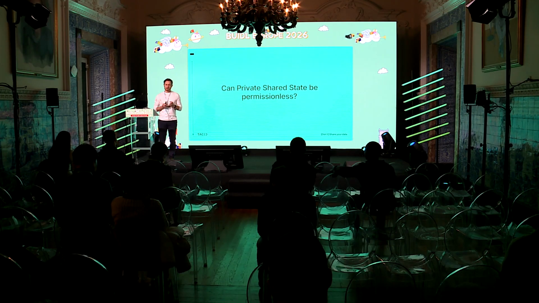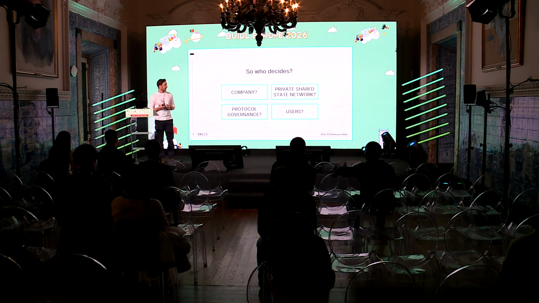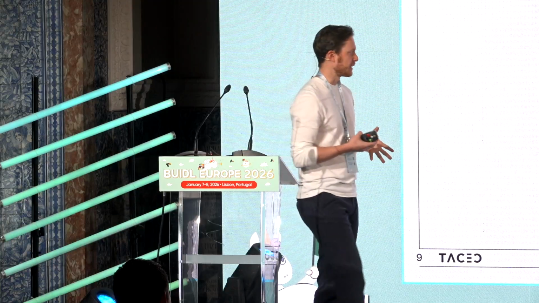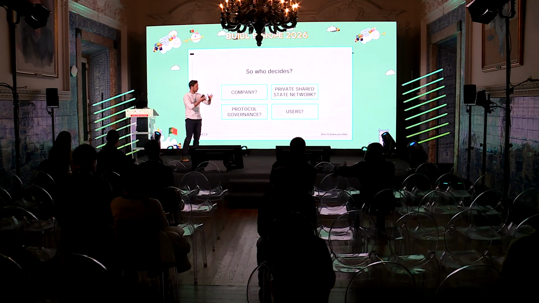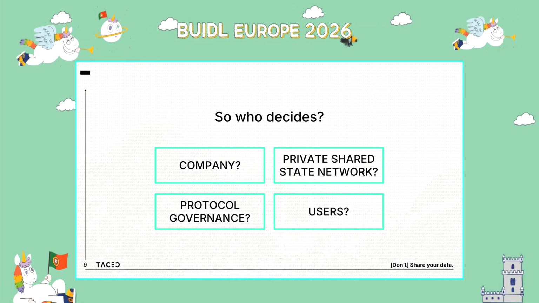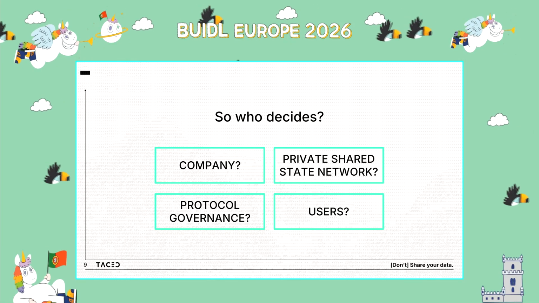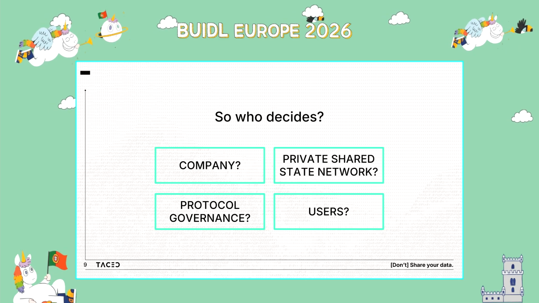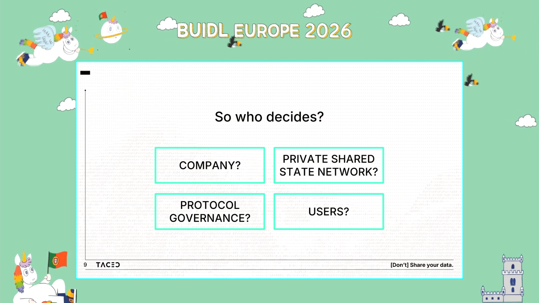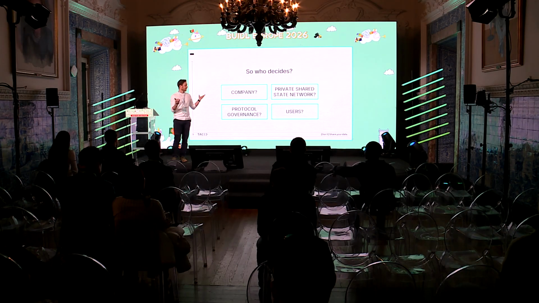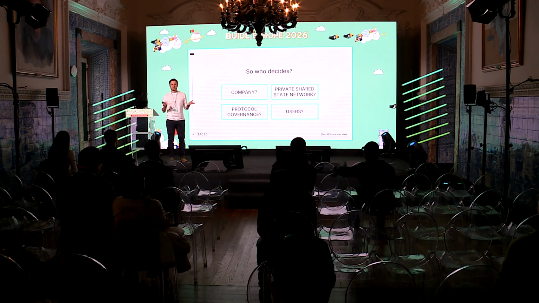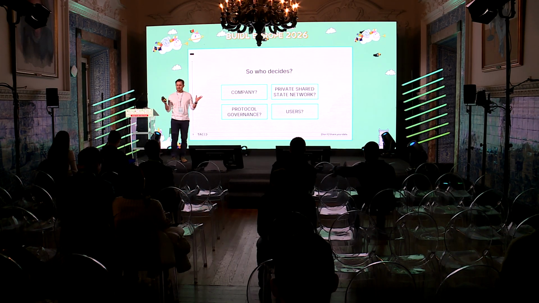Now, once you realize that arbitrary logic is off the table, the question that arises is, who decides which logic is allowed to run on this state? Let's walk through this first from an app perspective. Say there's an app on the private shared state network that is controlled by a company, for example. Now, the company can deploy whatever smart contract they want, and one of them is, of course, copying all the data into their central database, giving the user no technical privacy guarantees, so they can also just rely on the written word of the company not to misuse the data. No need to use some fancy cryptography here.